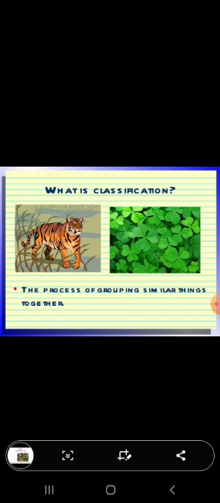So what is meant by classification? Grouping of organisms on the basis of similarities and differences between them is known as classification.